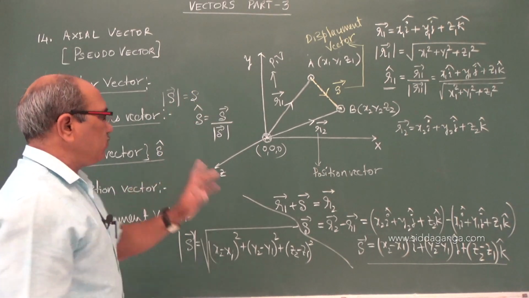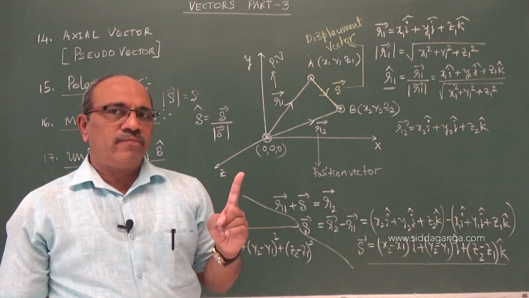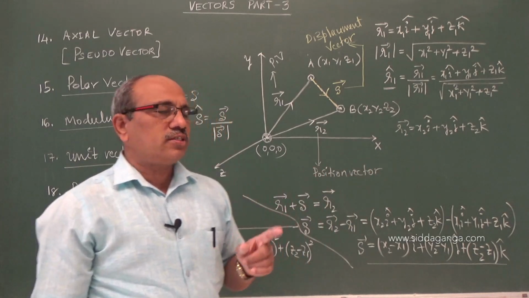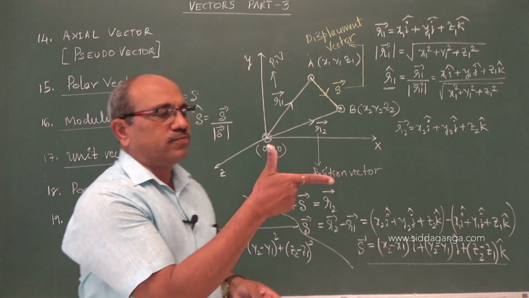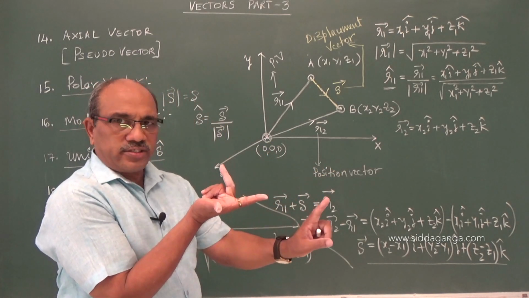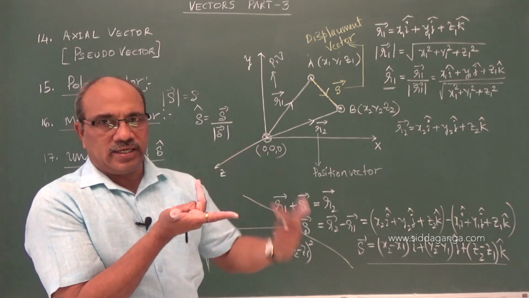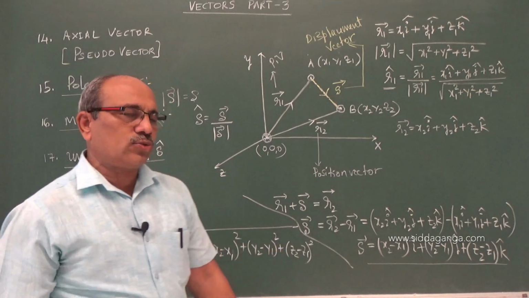And we come to the unit vector. It always has magnitude 1 and represents the direction. I told you, in the case of the Cartesian coordinate system, we have taken the x-axis as i, the y-axis as j, and the z-axis as k. The opposite directions are minus i, minus j, minus k also.